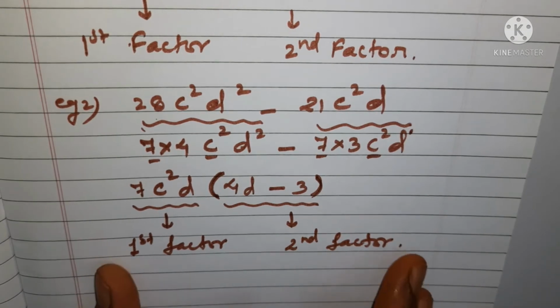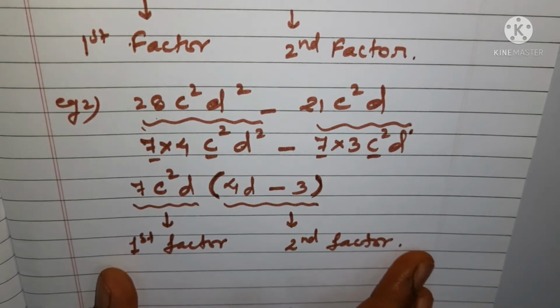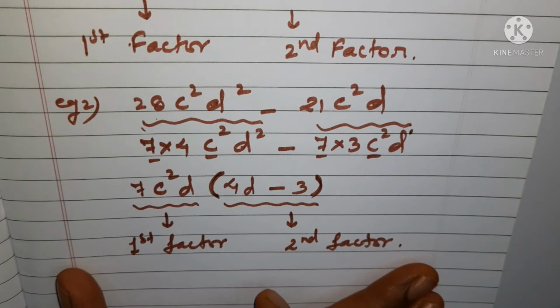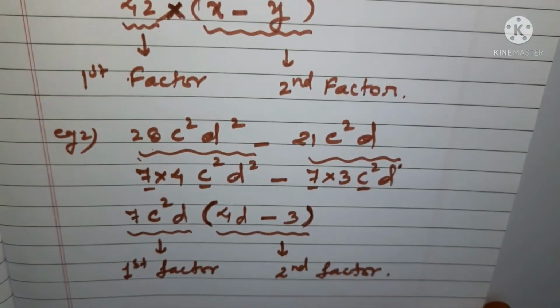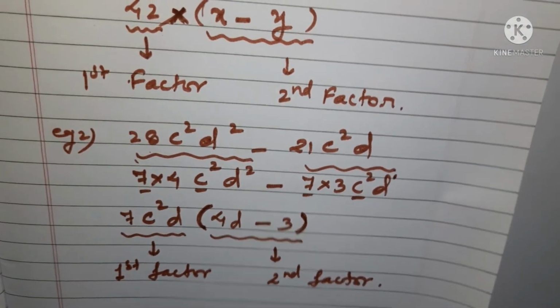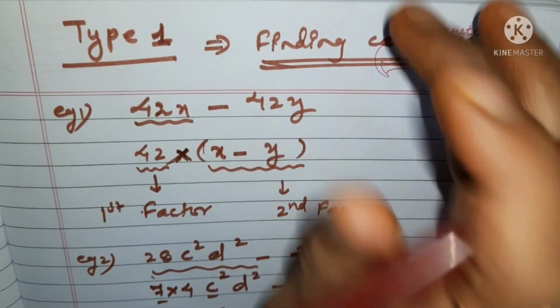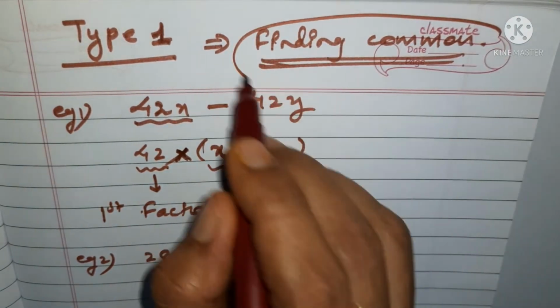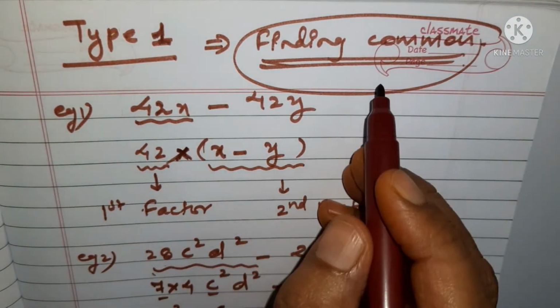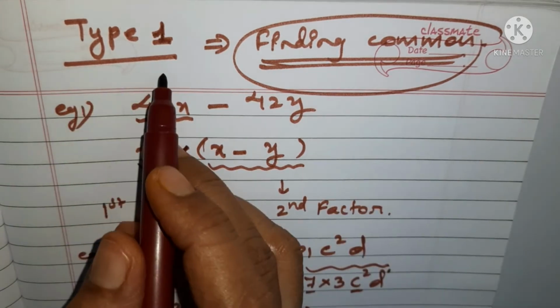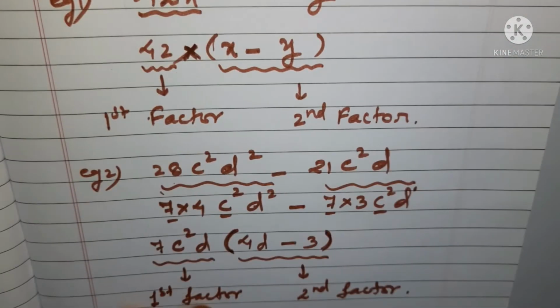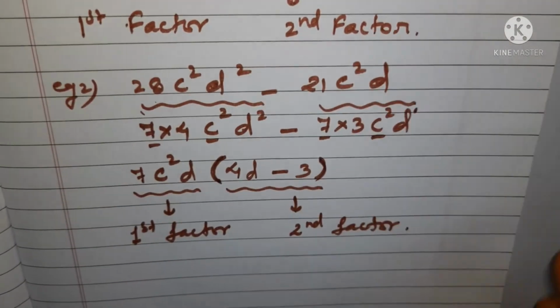Okay, so this is how you should find the common, and you will be able to find the factors of this type of questions where you can find the common part. Okay, so finding common is one of the type of factorization. Understood? Finding common is one of the type of factorization. So this was type 1. You can consider another type. Let us go for second type.